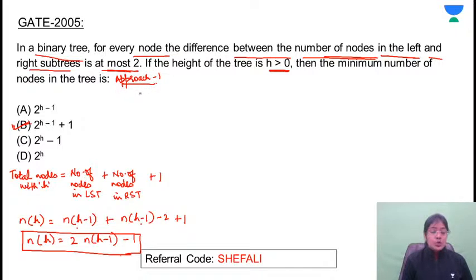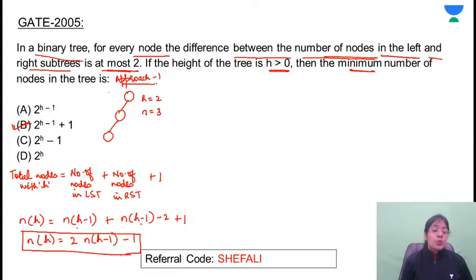Yes, with the tree I'm explaining this. With height h, they are asking for the minimum number of nodes, so I am not considering a complete tree here. And here, in the left subtree the number of nodes is 2, in the right subtree 0 nodes. So what is the difference? 0. So this is a valid tree. Here what is the height? Height of the tree is 2. And total nodes are equal to 3.